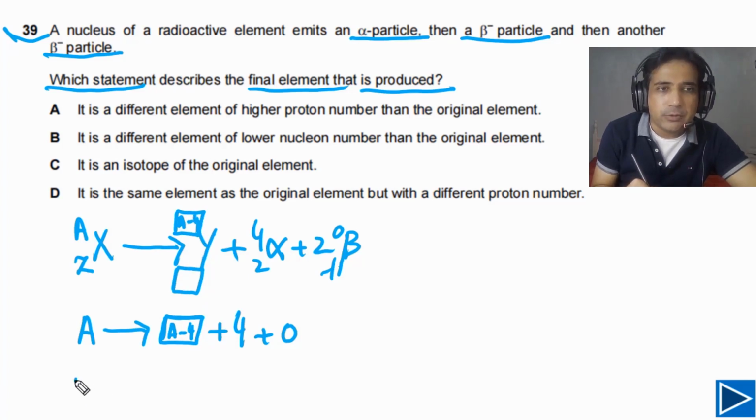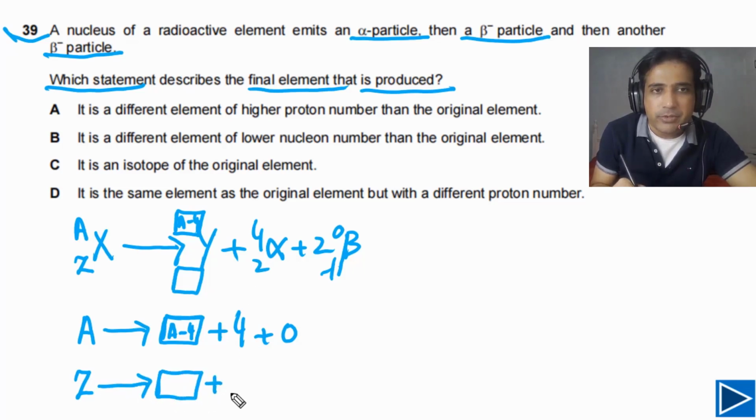Now we can also find out the atomic number of Y. Due to this one alpha particle, the atomic number of Y will decrease by 2, but due to the beta minus particles, the atomic number will increase by 2. So it simply means that the atomic number of Y is the same as the atomic number of X. As the atomic number is the same, it means the element is the same.